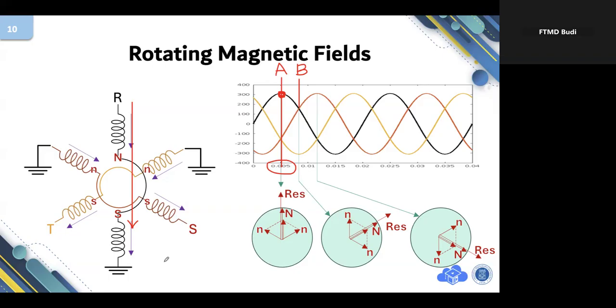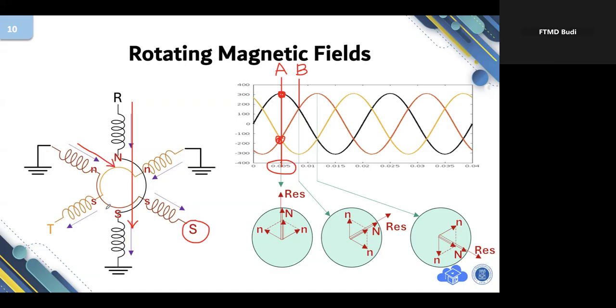Okay. If we look at the other voltages, S, the red one, is currently negative. So when it is negative, small current will be flowing in this direction.